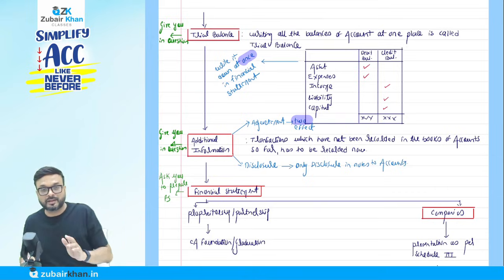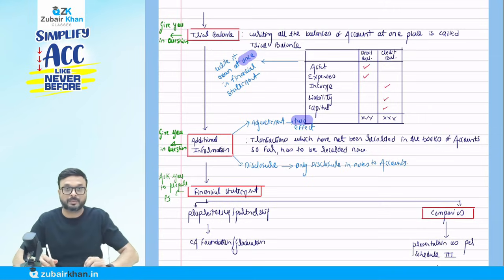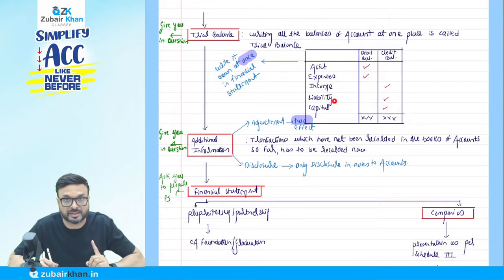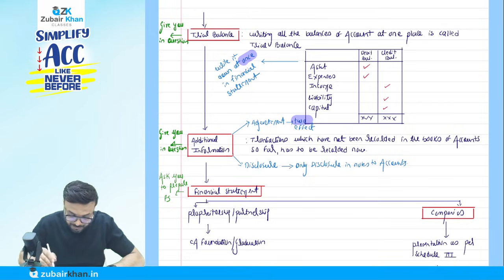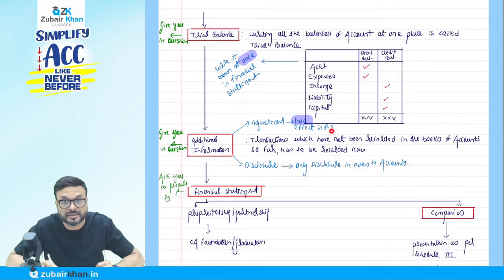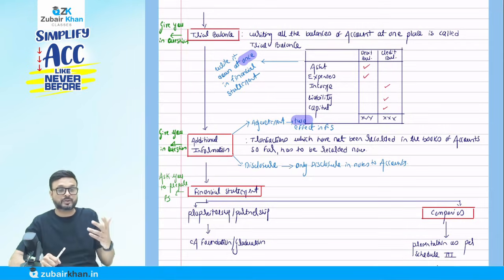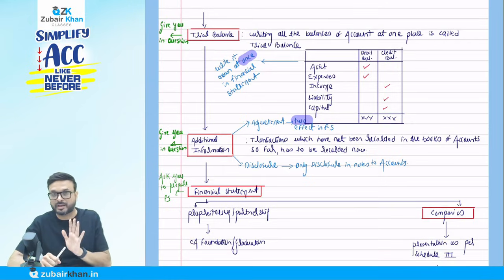Okay. So here, for a trial balance item, how many places will we write it at once? Only in the financial statement, two effects. FS is financial statement. Two effects we will give in the financial statement. What about this? No effect, not even a single effect, only disclosure in notes to accounts. I will discuss what we have to disclose. That is the requirement of Schedule 3. Some items we have to disclose here. You got the point?